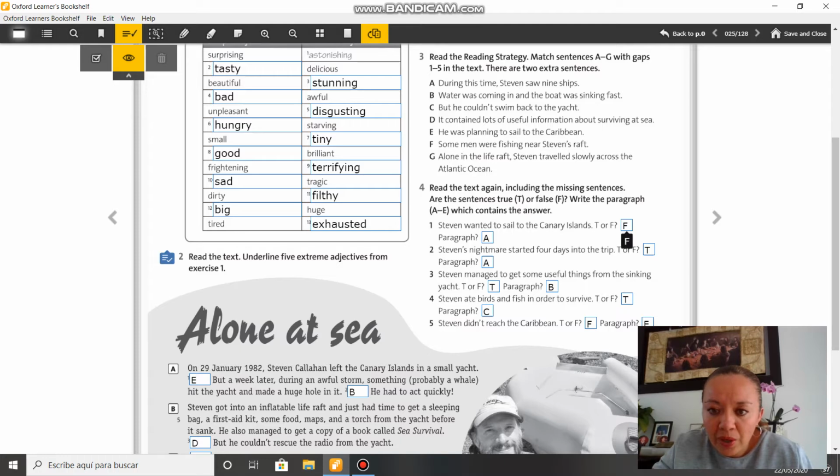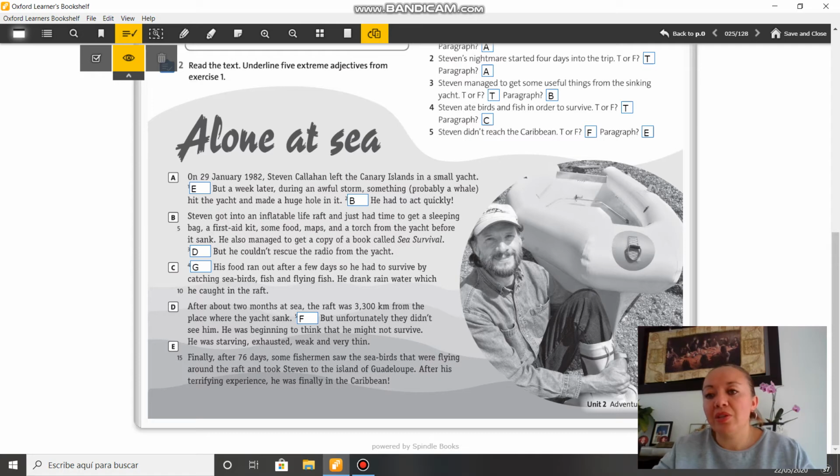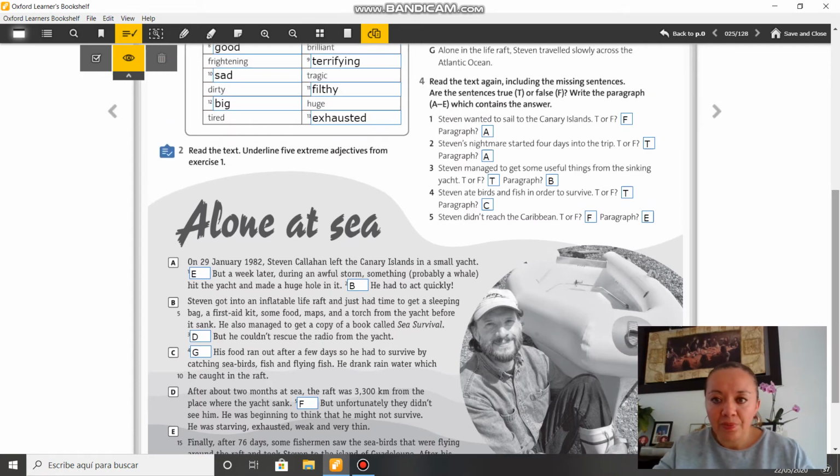Number 1, Steven tried to go... true or false? False, and it's paragraph A. Number 2, true, paragraph A. Number 3, true, and paragraph B. Number 4 is true and paragraph C. And number 5 is false and paragraph A. Okay? So check your answers again, please. Take your time and let's go to the next page.